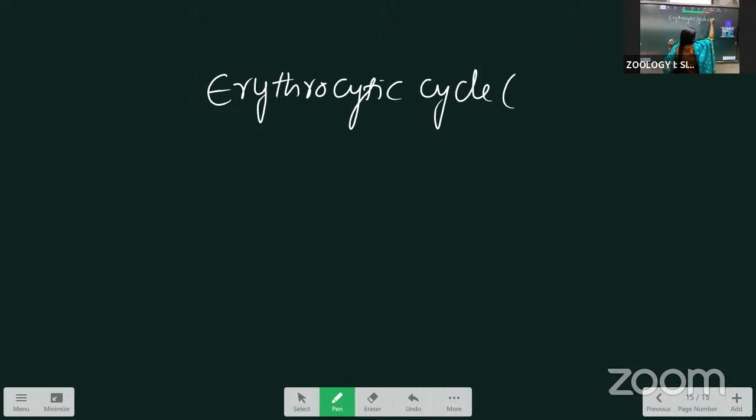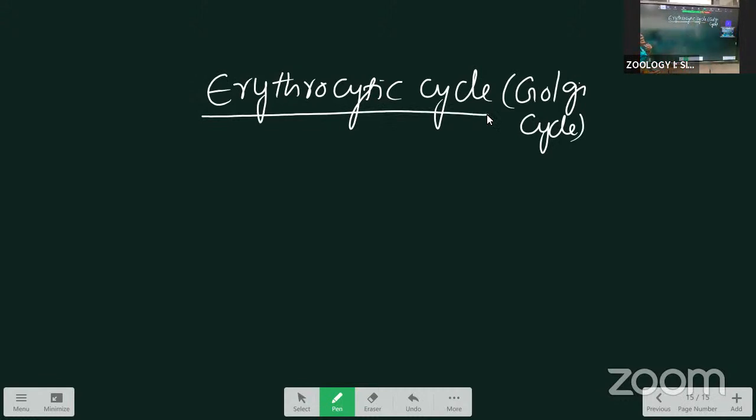This is also called the Golgi cycle. This is described by Golgi. That's why sometimes they ask about the Golgi cycle. Here, this is present inside the erythrocyte. That's why we call it the erythrocytic cycle. This is described by Golgi.